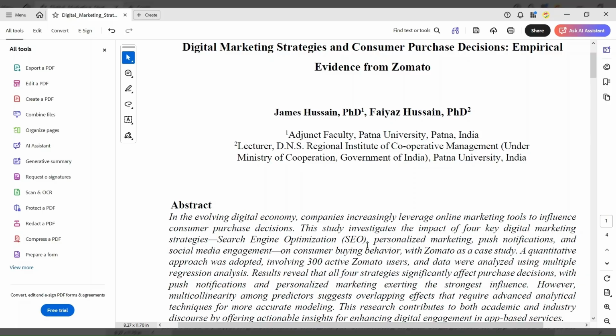Most scholars read research papers from start to end, but real researchers extract only the important information from any paper.